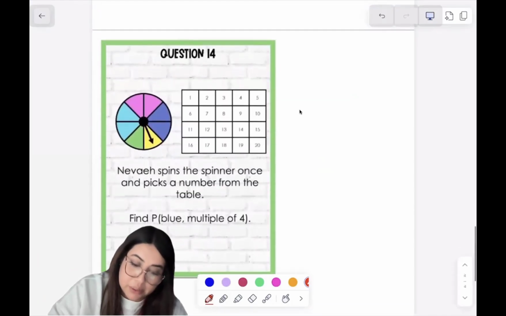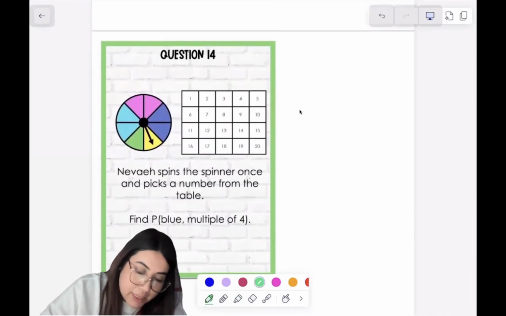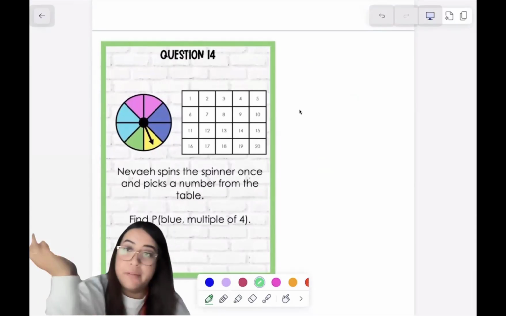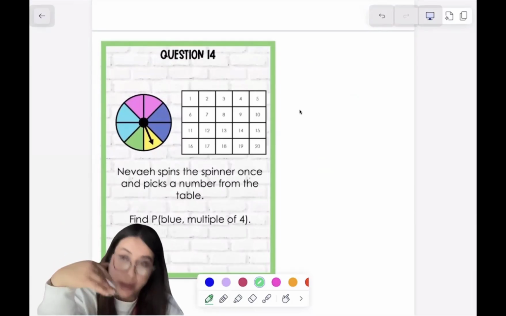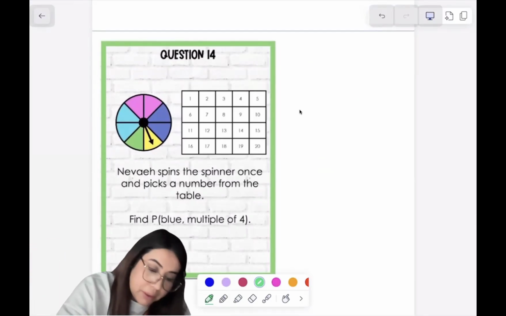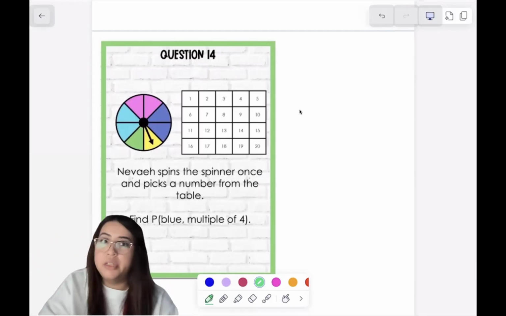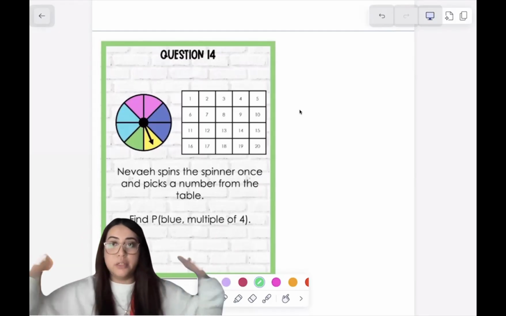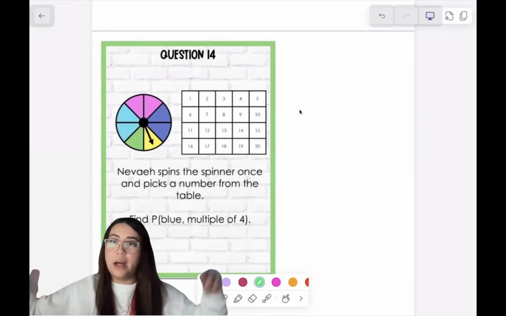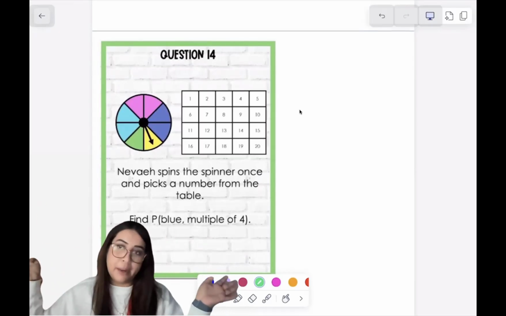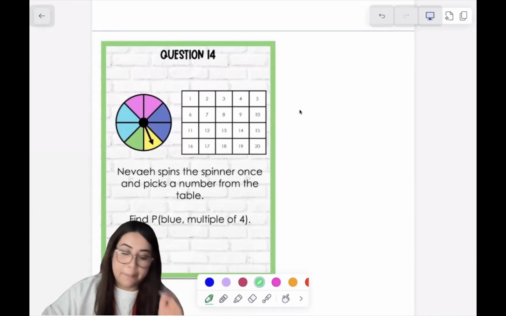Number 14, this is the last one I'm doing. It says Nevea spins the spinner once and then picks a number from the table. I want to find the probability of blue and a multiple of 4. This is a compound probability, but the events are independent of each other because it's a spinner and a board. They're two separate things. I'm not taking something out or putting something back in. Two separate events are happening.